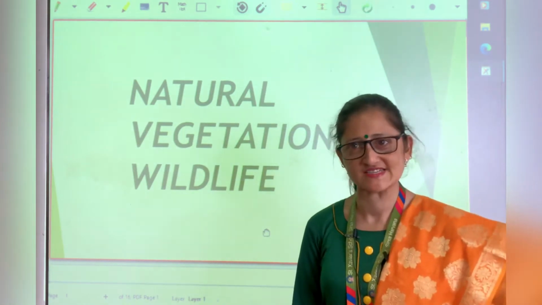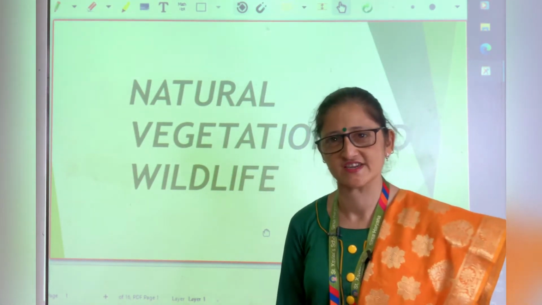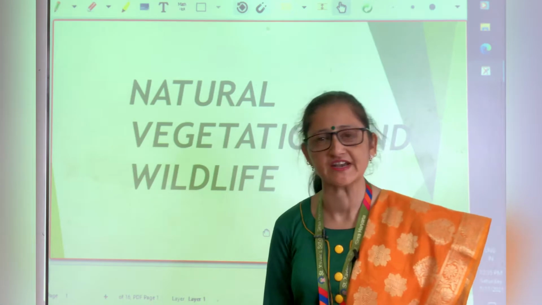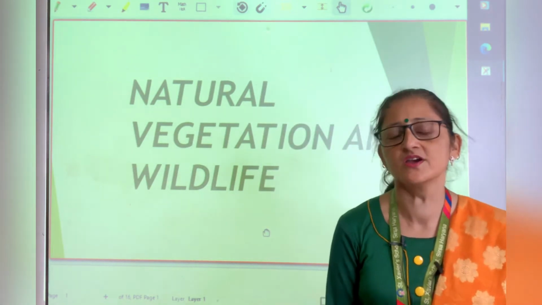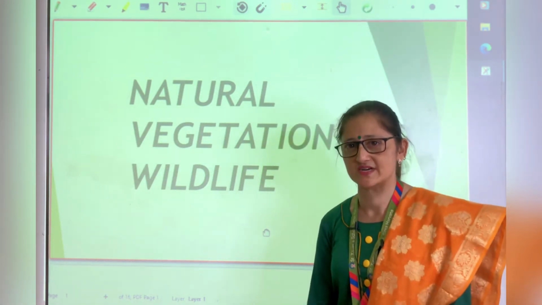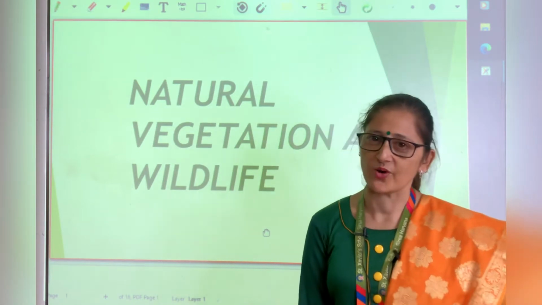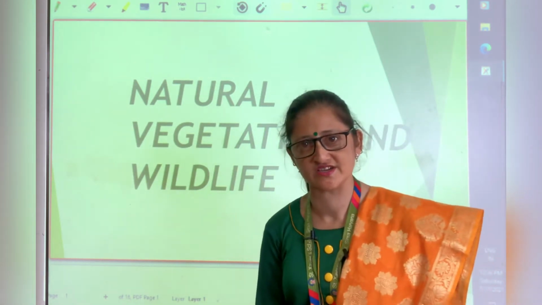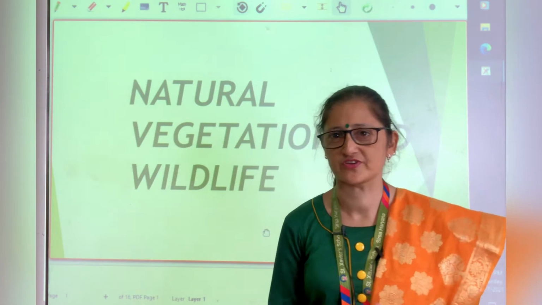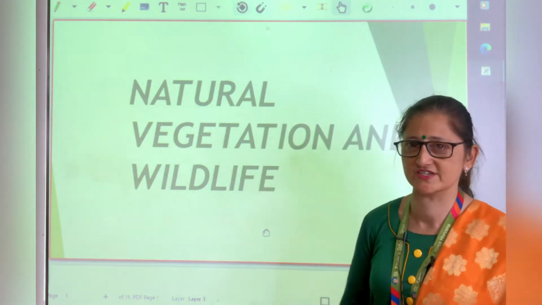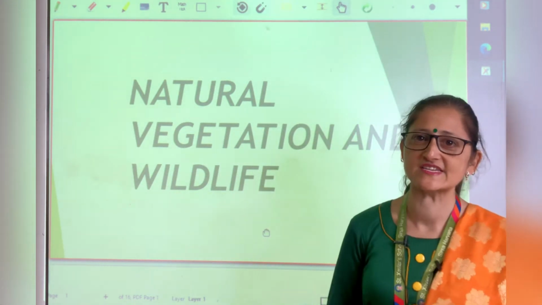Do you know what is natural vegetation or vegetation? Have you observed the trees around you? So all the trees and plants which are around us are known as vegetation. Now there is a difference between vegetation and natural vegetation. So first we will do what is natural vegetation.